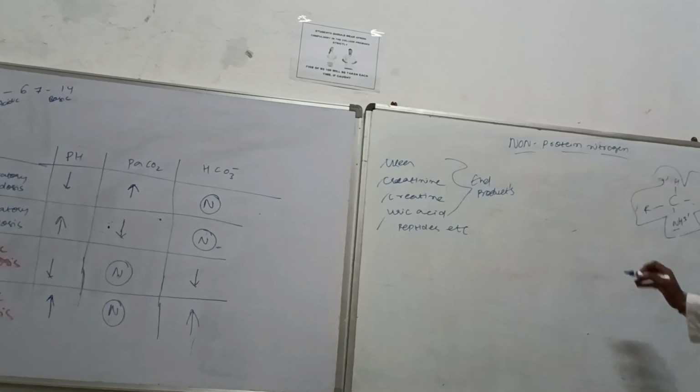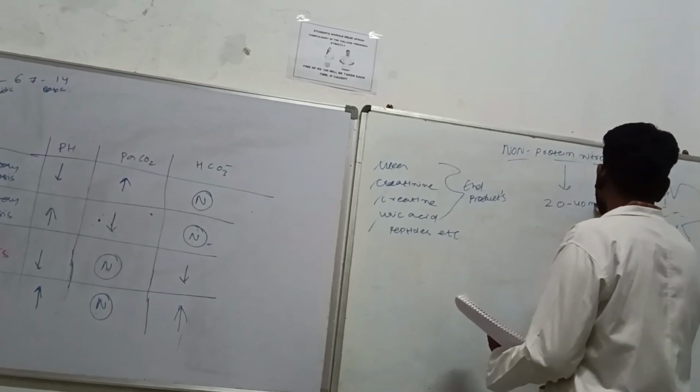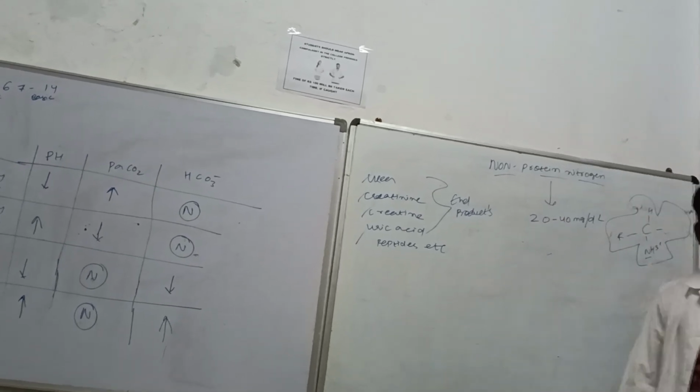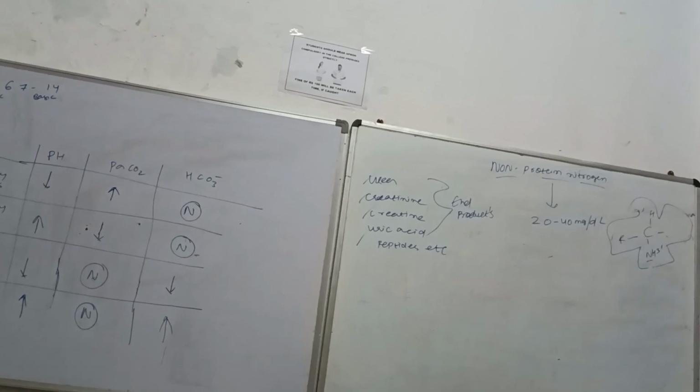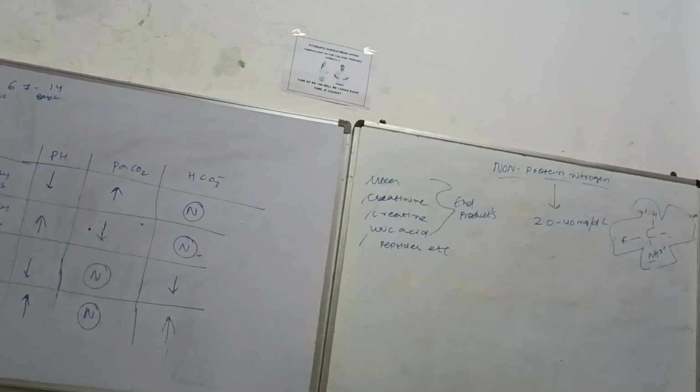Now the NPN concentration is nearly 20 to 40 milligrams per deciliter inside your body. The concentration.